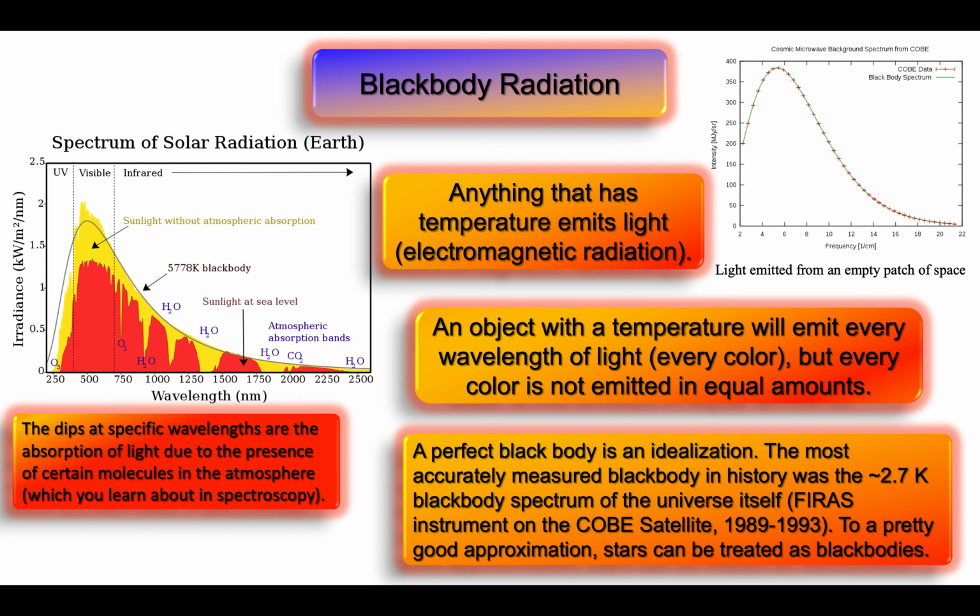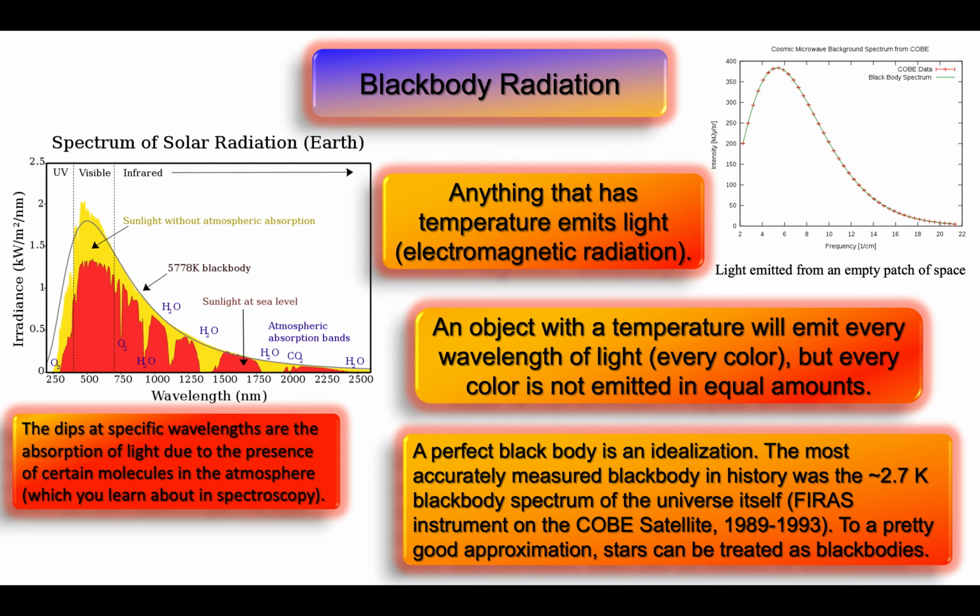However, if we were to fly above the Earth's atmosphere and observe the light coming from the sun, then we would see a spectrum that looks much closer to the yellow plot. This yellow plot does deviate a bit away from a perfect black body spectrum, but it is pretty close. There are various reasons that sunlight does not exhibit a perfect black body spectrum. One example is the fact that the sun itself has an atmosphere, and various gases in the sun's atmosphere could scatter specific wavelengths of light.